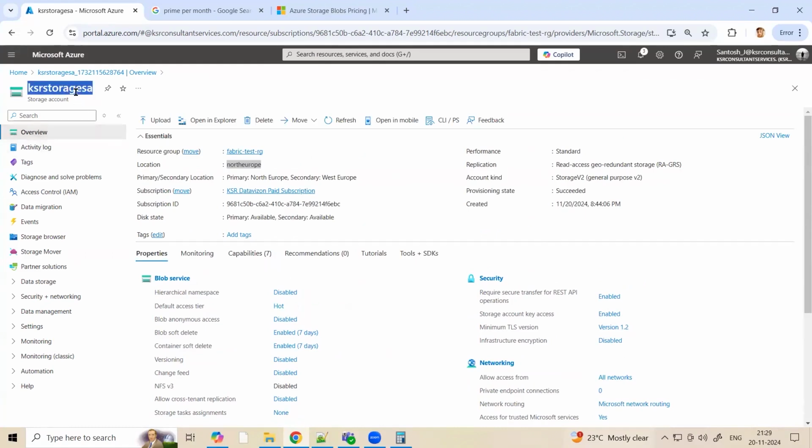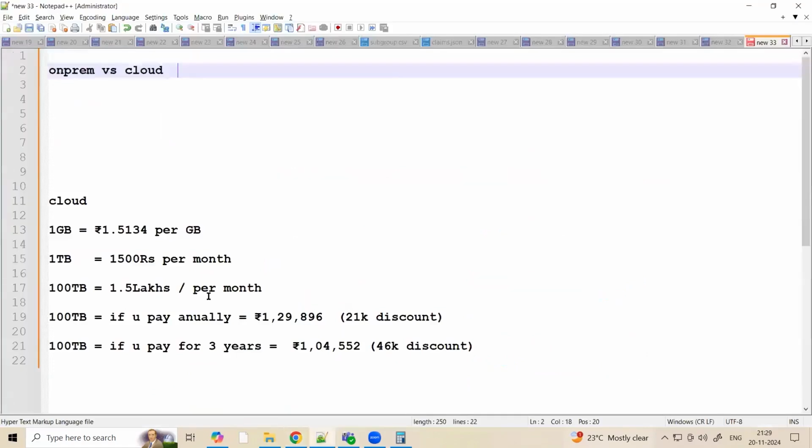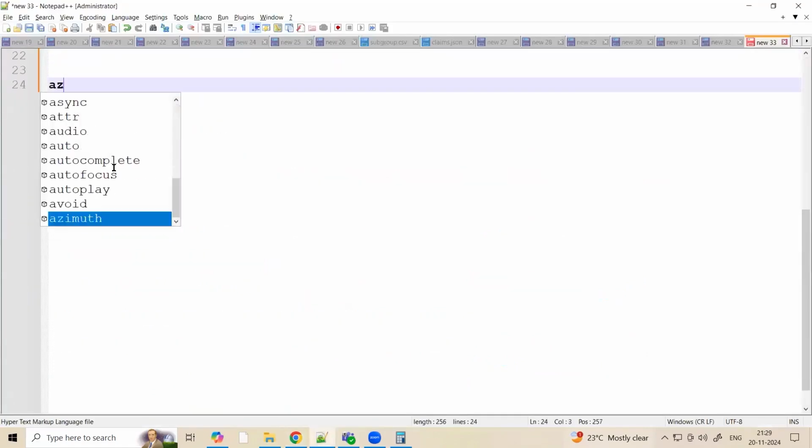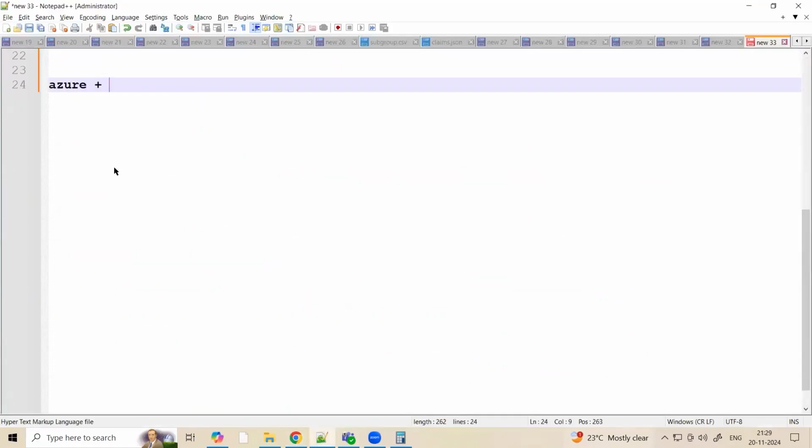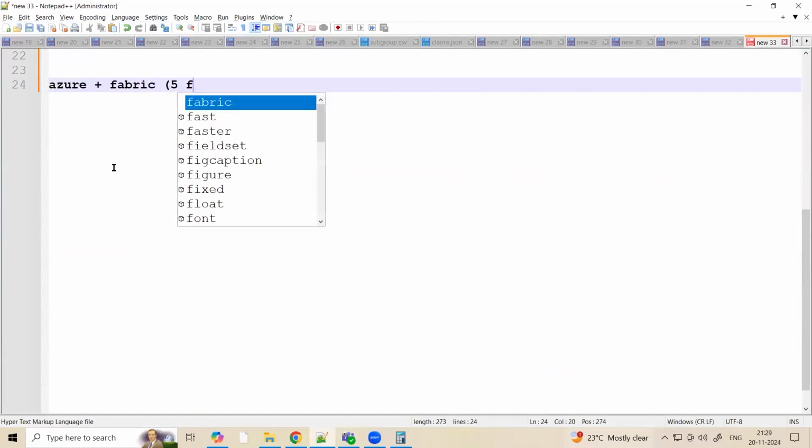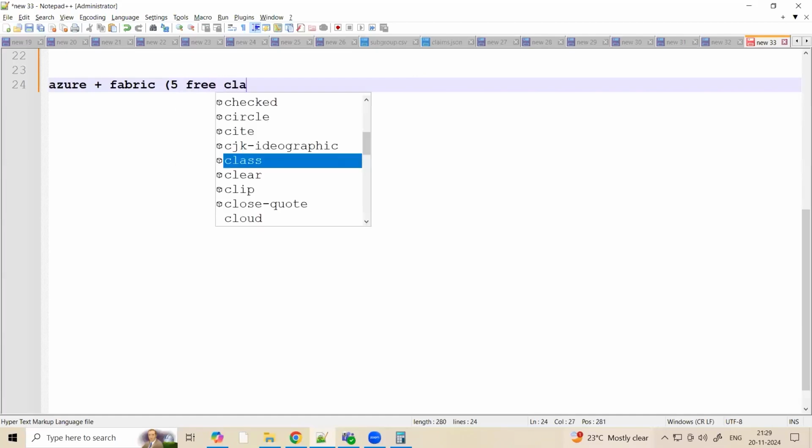So tomorrow we will be recreating this entire storage from scratch. Okay, that will be the topic. And as I've told you, this course is for the people who know Power BI. You have joined Azure and Fabric. We have done 5 free classes.